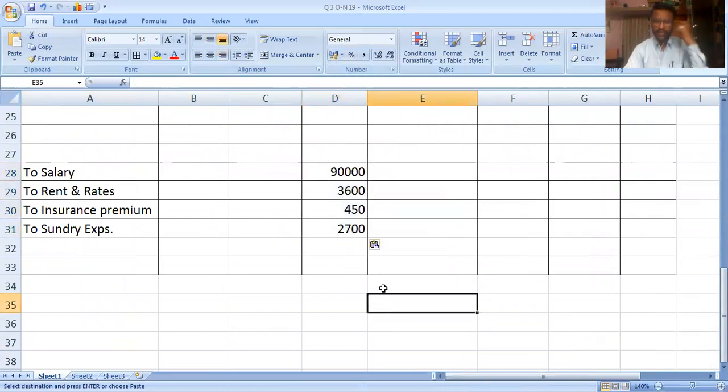Salary is given 90,000, rent and rates 3,600, insurance premium 450, sundry expenses 2,700.